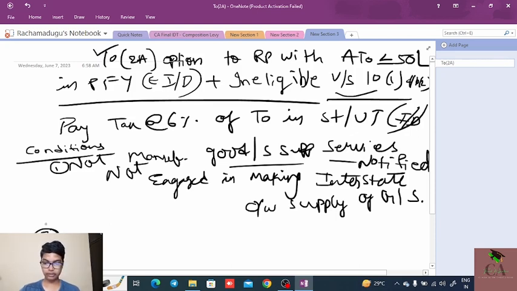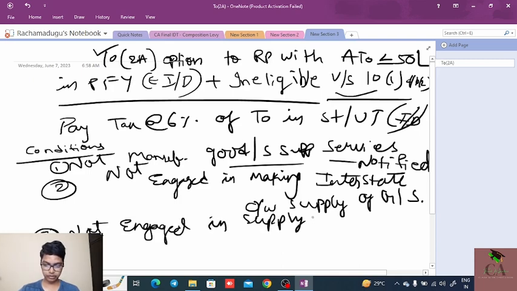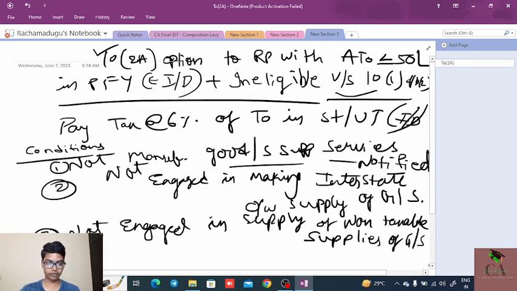And third one is not engaged in supplying non-taxable supplies of goods or services.